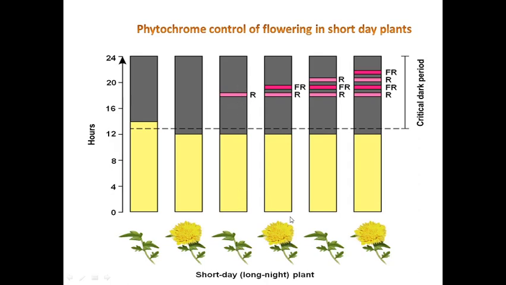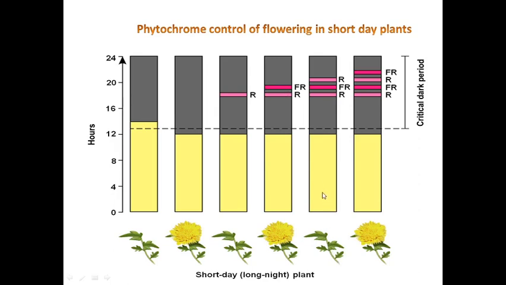Now what happens when red light is given in the night period, immediately followed by far-red light? The plant shows flowering, because the far-red light is the last light given to the plants, and it's an active form. You already know PFR is an active form. Here the plant will show flowering.